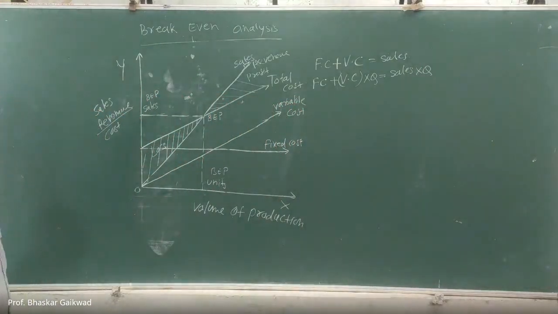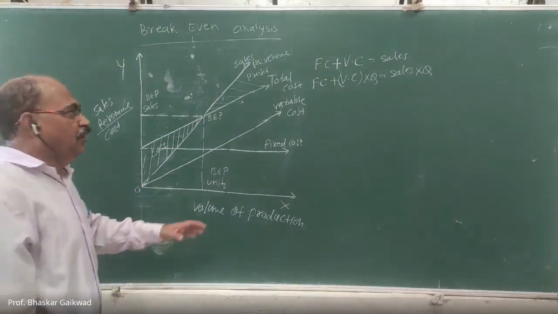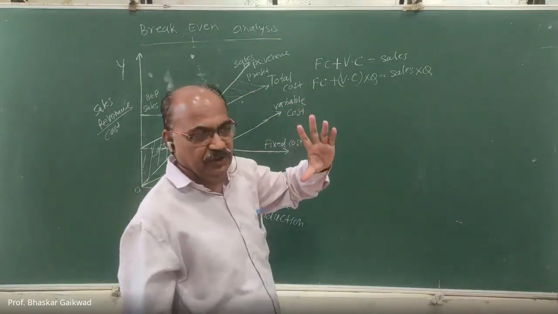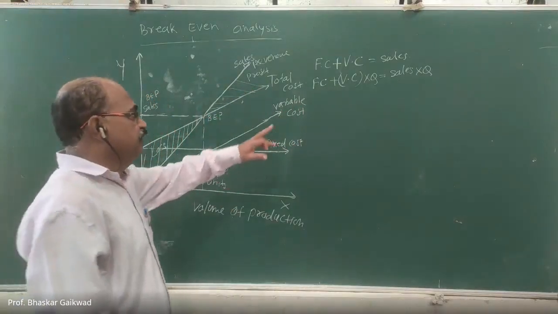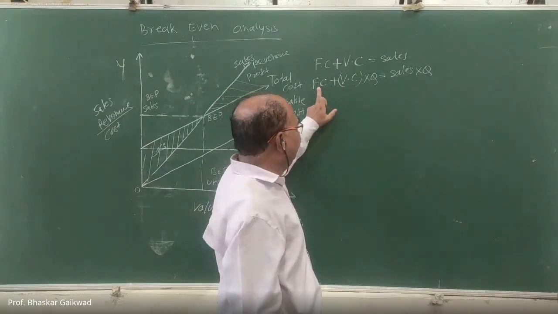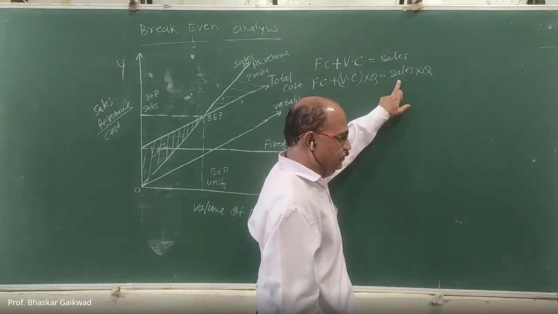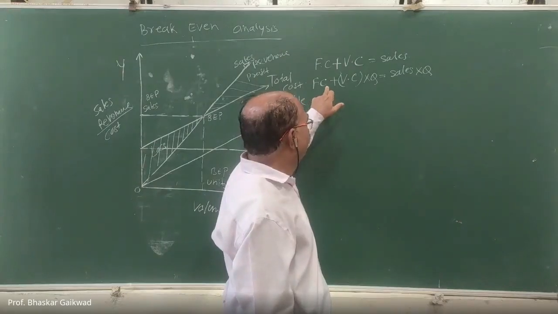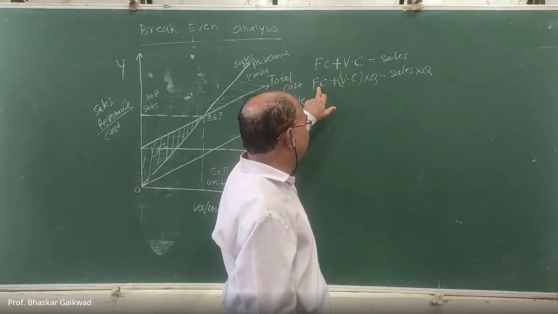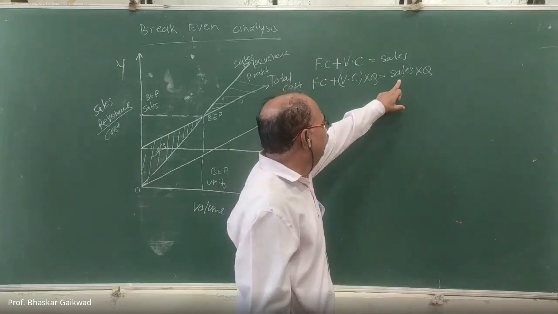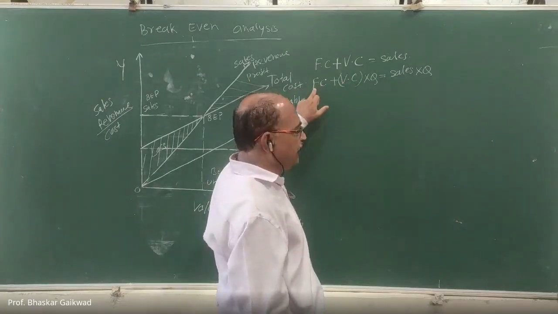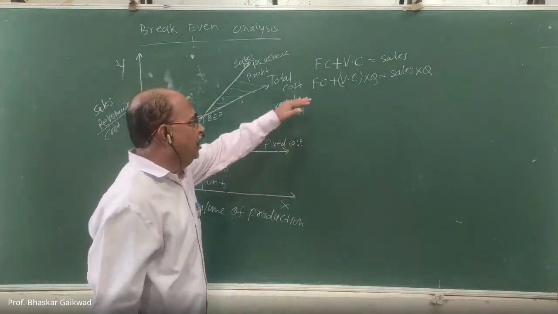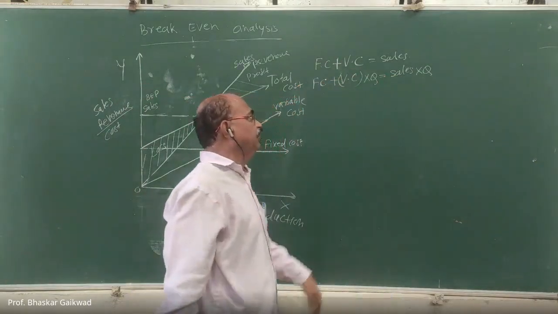If you want to calculate the quantity at the break-even point, what data do we require? The variable cost per unit, fixed cost, and the sales. If you know two of these three, we can calculate the third; if we know the sales and variable cost, we can calculate fixed cost or quantity also.